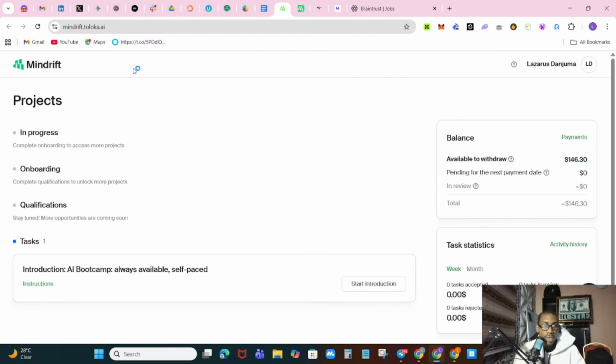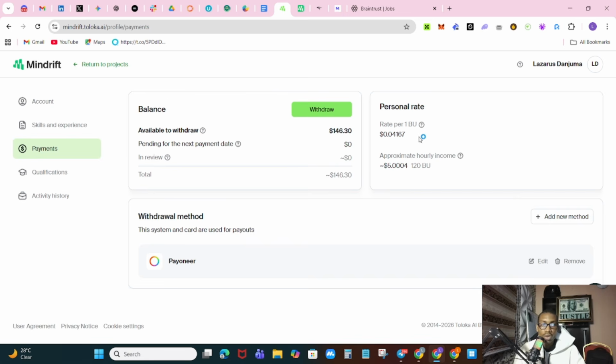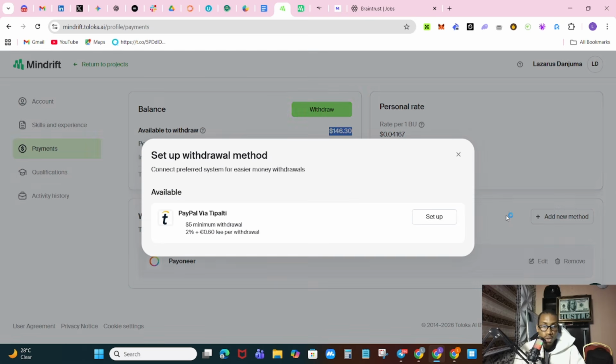As you can see right here on my dashboard, my Mindrift account, the available withdrawable balance is over $146. So you guys know this is real. Let me go over to payment. You can currently see I have over $146 which I can withdraw to my added Pioneer account, although I'm not going to do this.